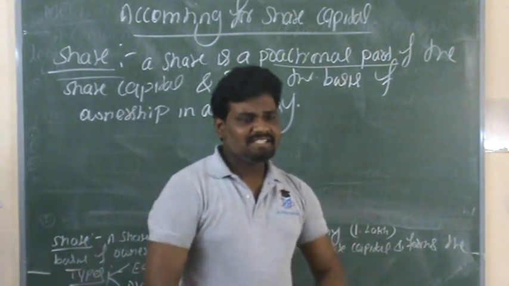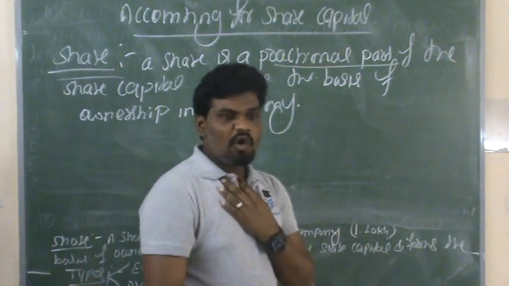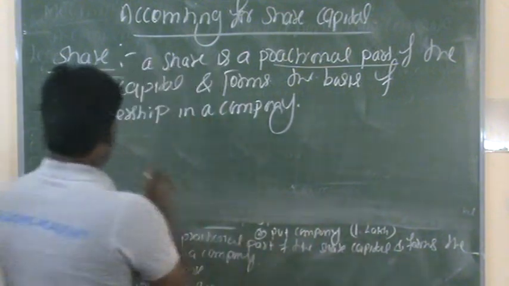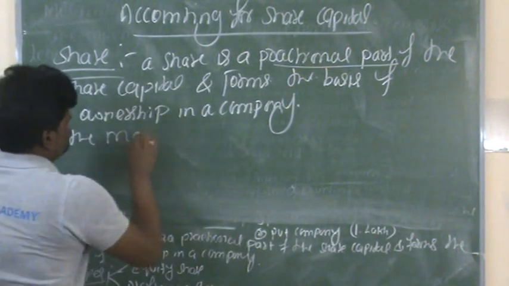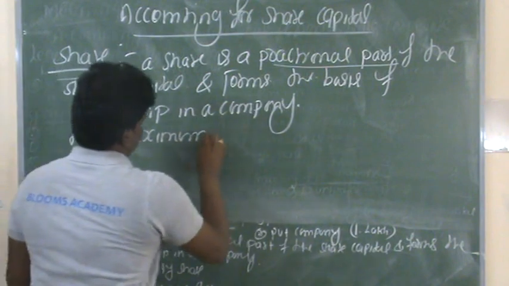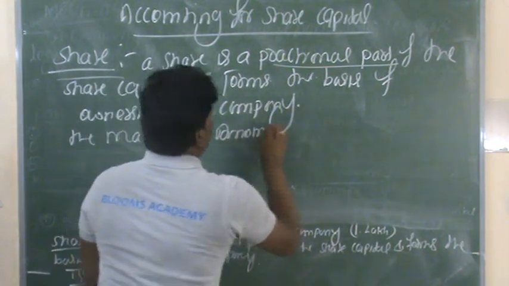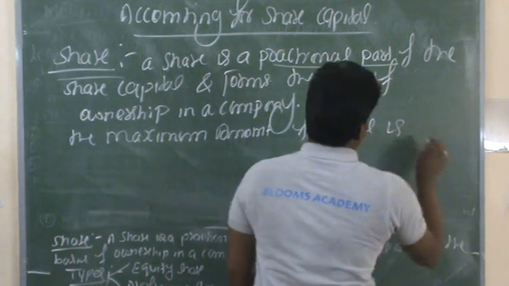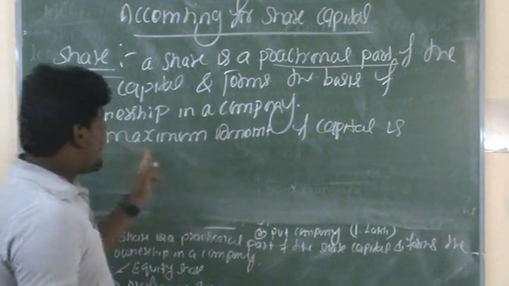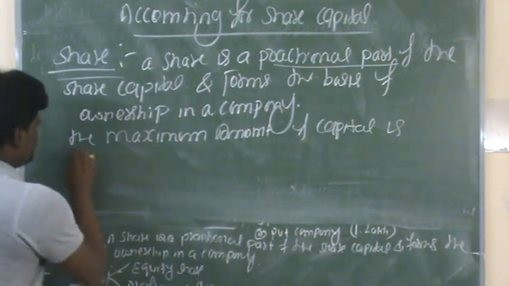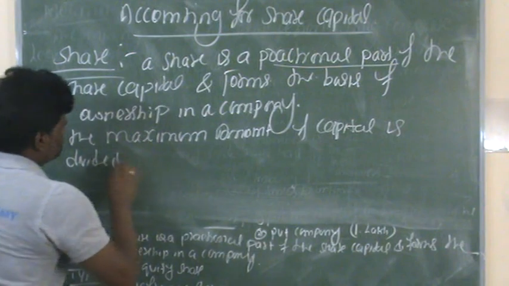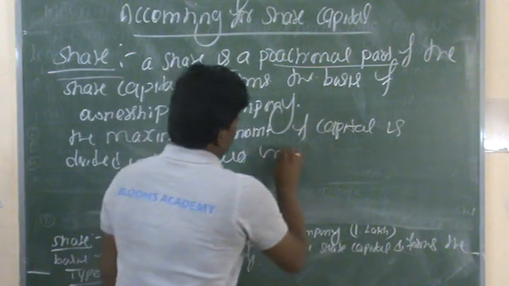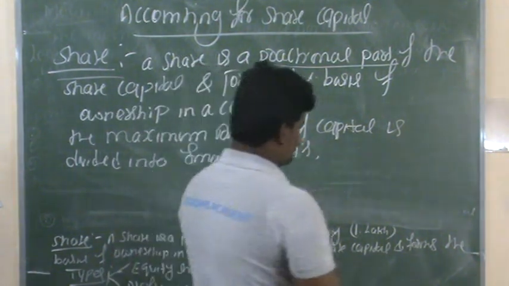So here, in other words, the maximum amount of capital is divided into smaller units.